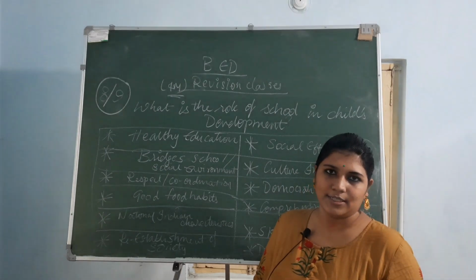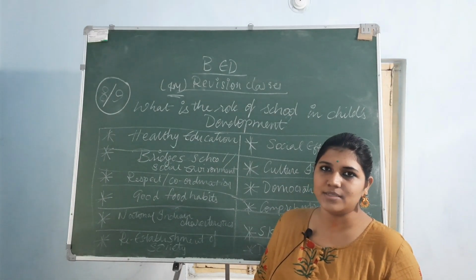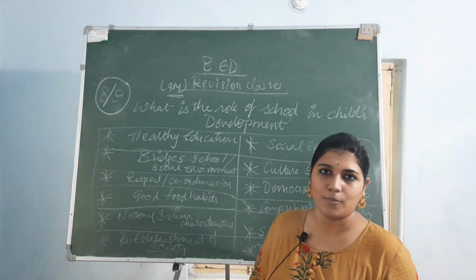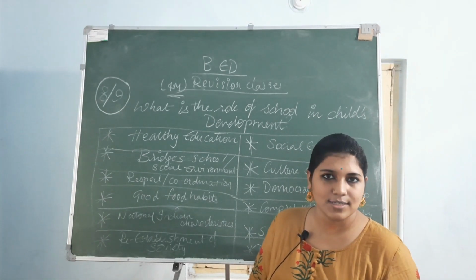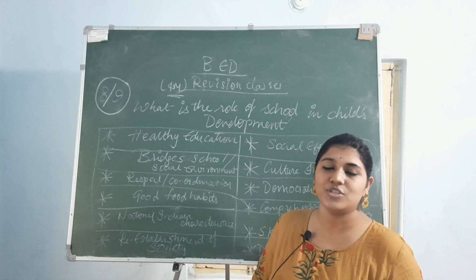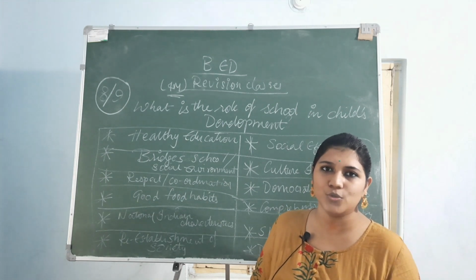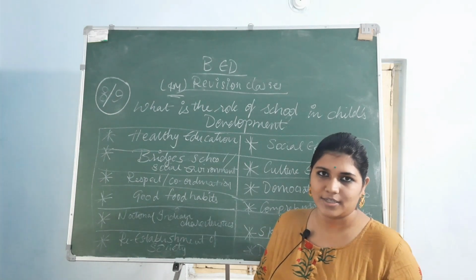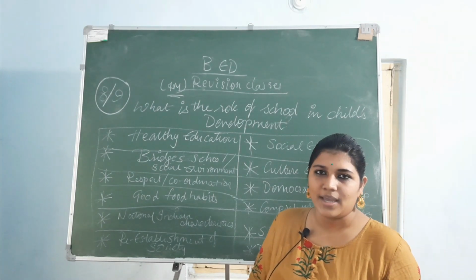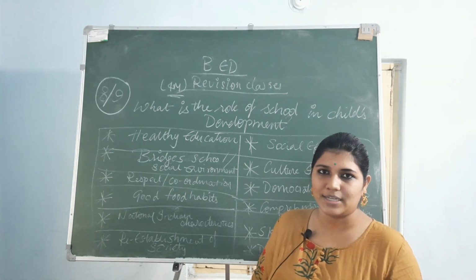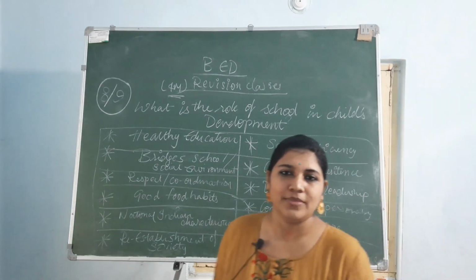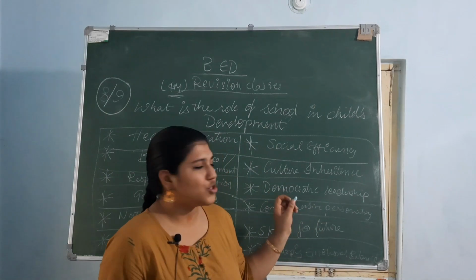And re-establishment of society. How will it be re-established? Whenever they are socializing with each other, they will have some problems. So together they will sit and solve the problems, through which they will re-establish a new society. Because when problems arise, everyone gets together and solves them. When their solution brings a change, that will obviously re-establish the society. Then after that, social efficiency.